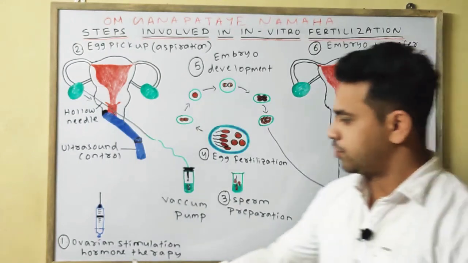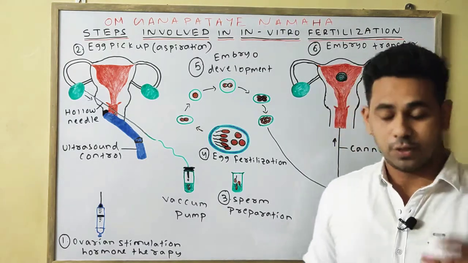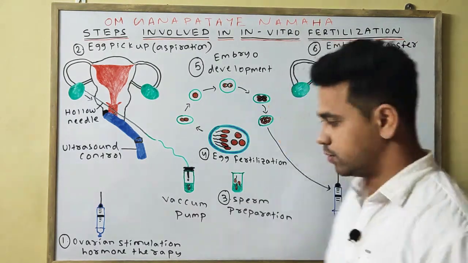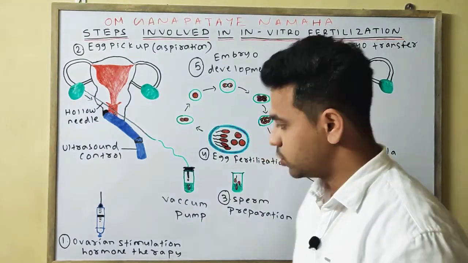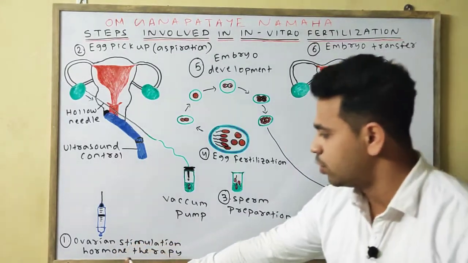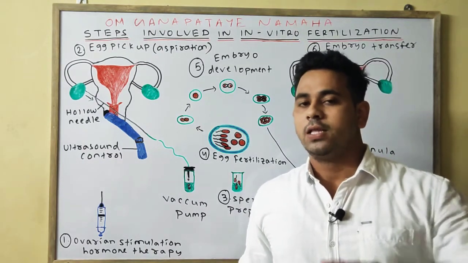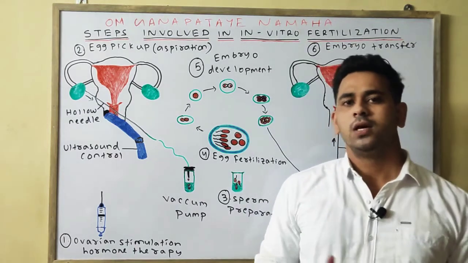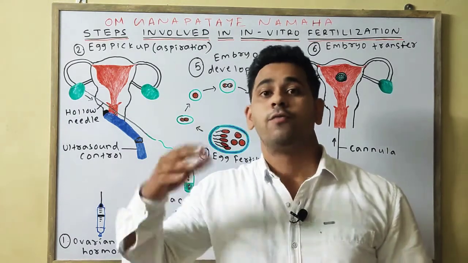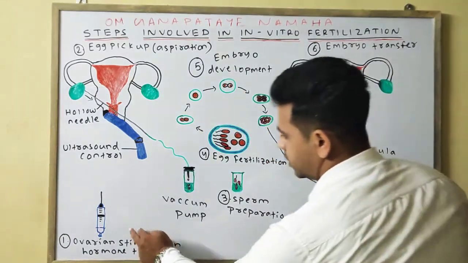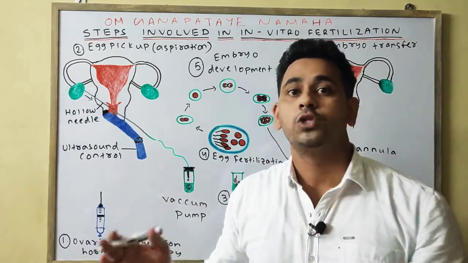So obviously your first step, you know, is the stimulation to produce the superovulation. So you can see here, the first step is ovarian stimulation hormone therapy. Means some hormone is given so that the superovulation occurs. Superovulation means the formation of more than one egg, so that we can select the better quality egg for the fertilization. So your first step is ovarian stimulation, means we artificially provide hormone for the superovulation.